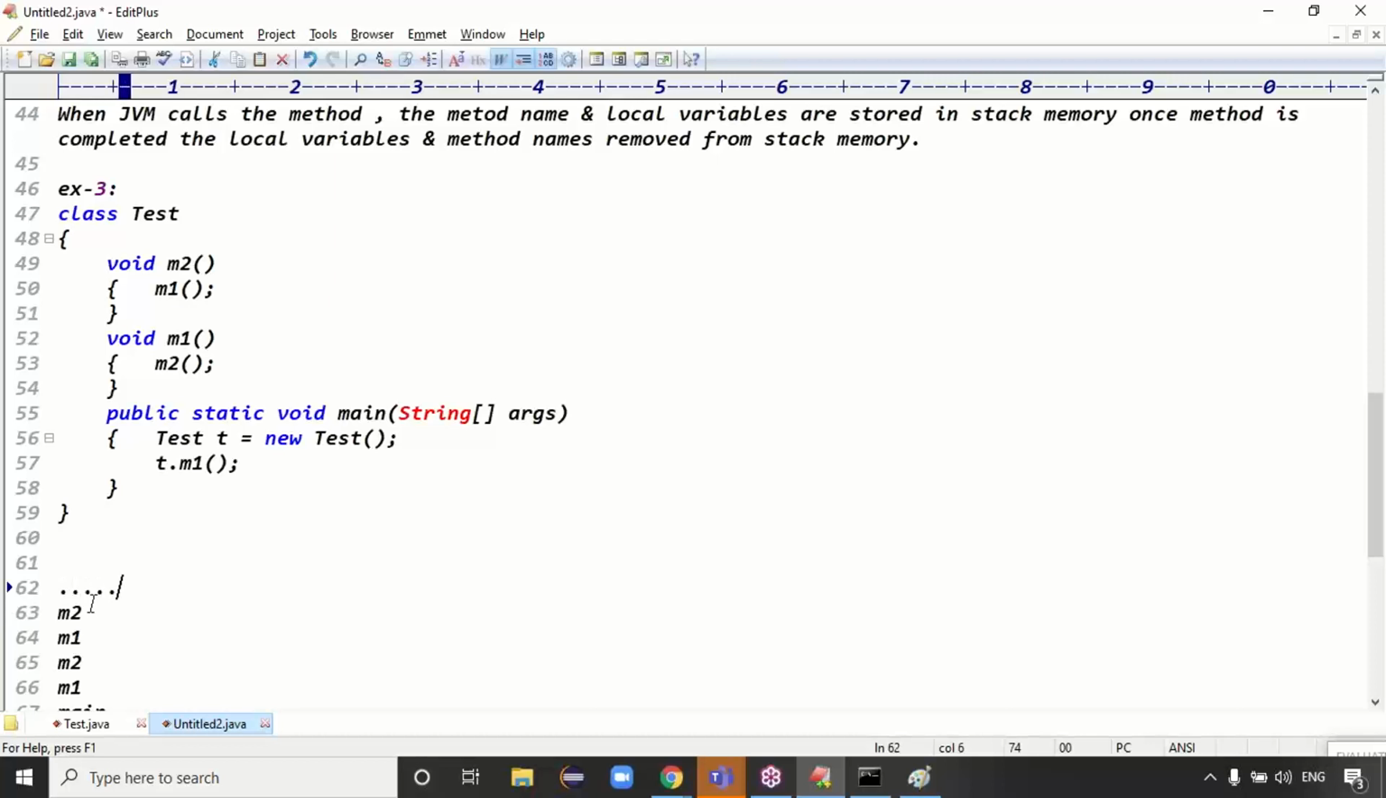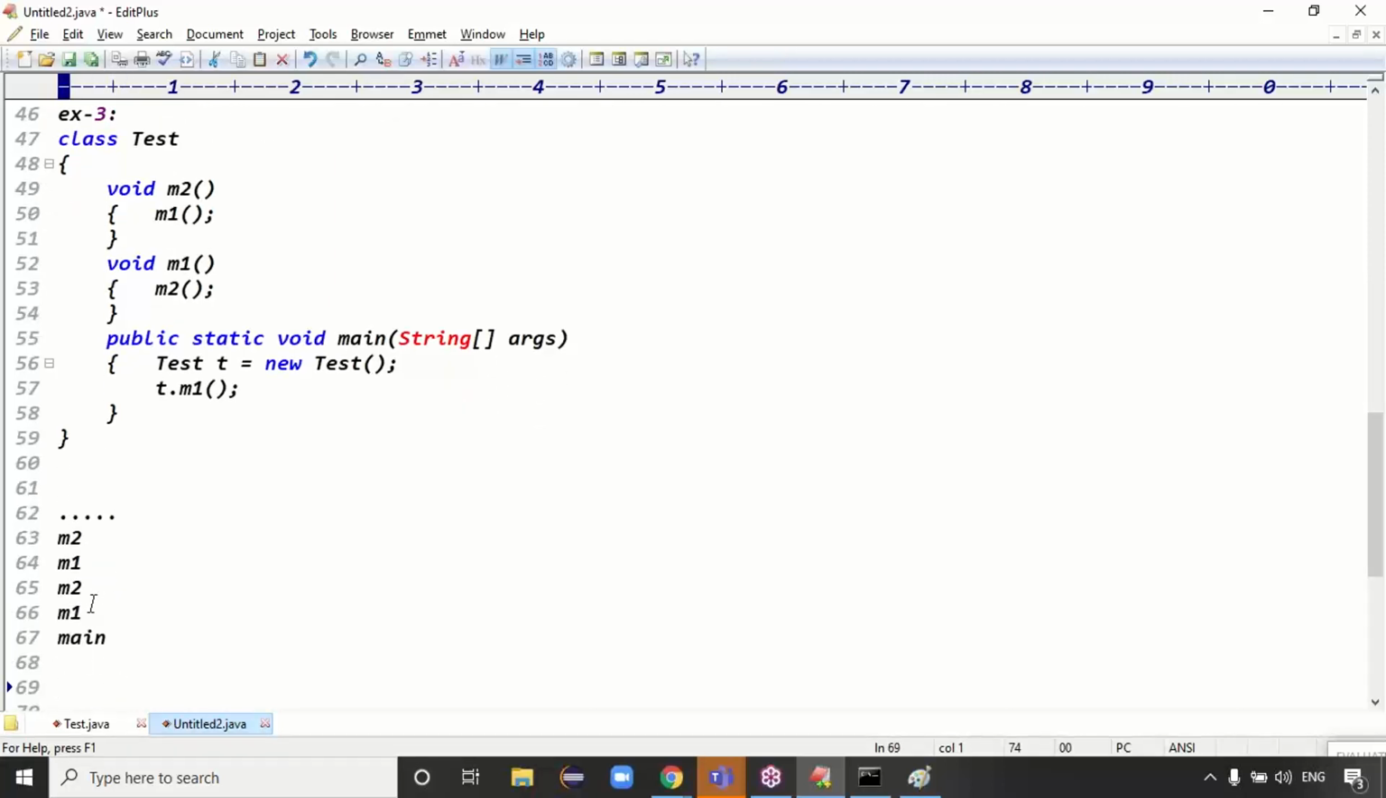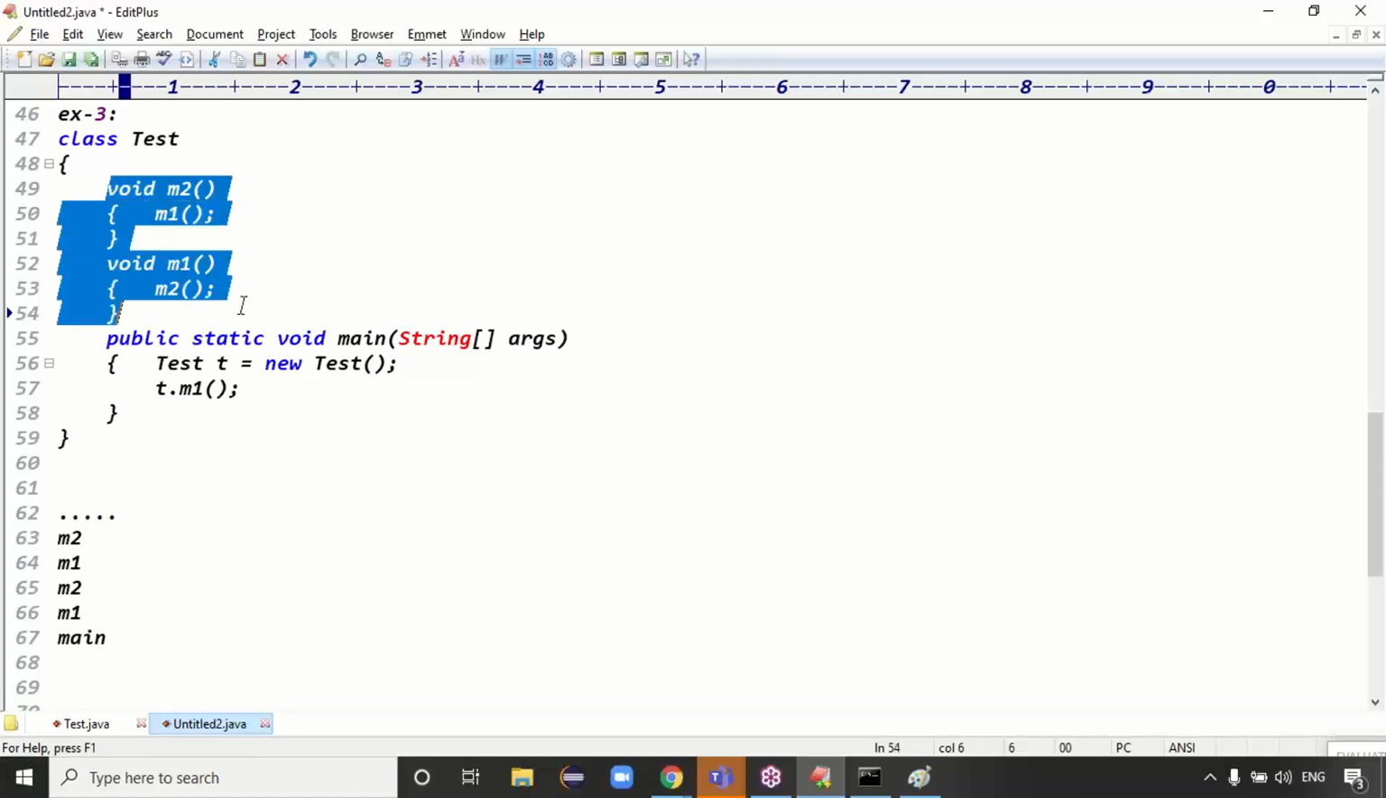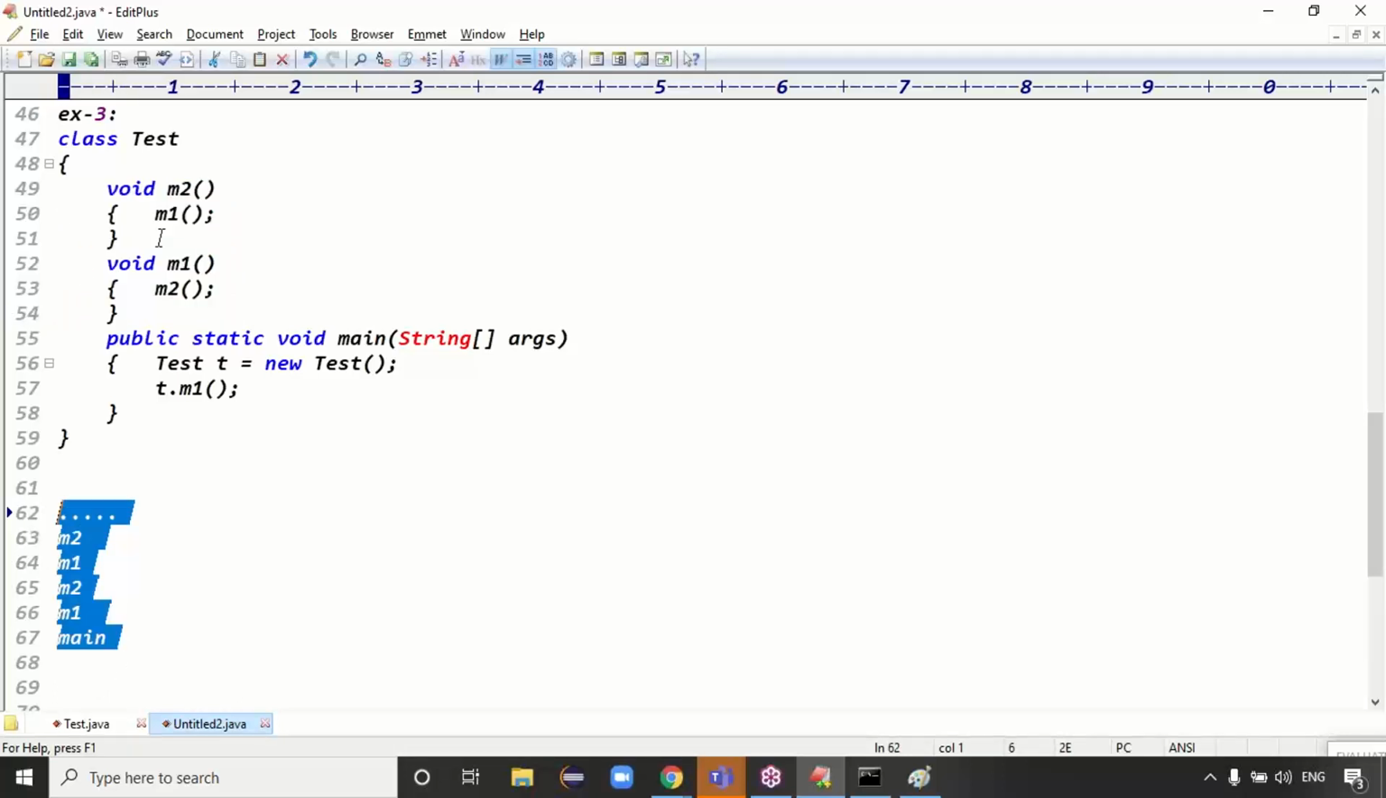Guys, in this case, what happened? The entries will keep on being stored like this. See, guys, once a method is completed, then only it is destroyed. But are the methods completing or not completing? Here the methods are not completing. It's an indefinite chain. Indefinite chain means these entries keep on being stored into stack memory, right?